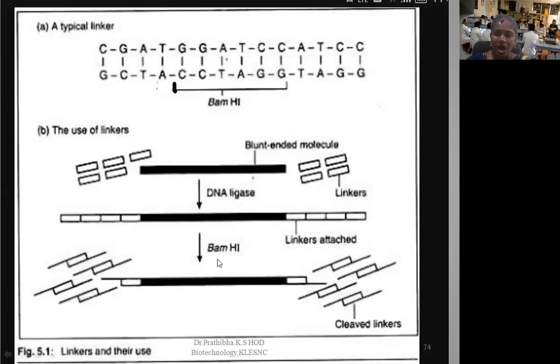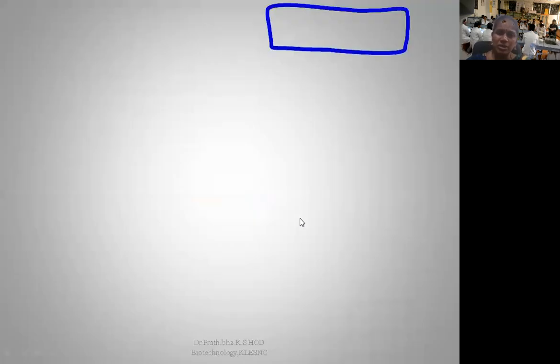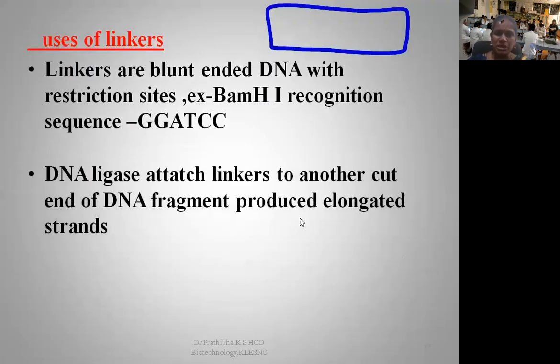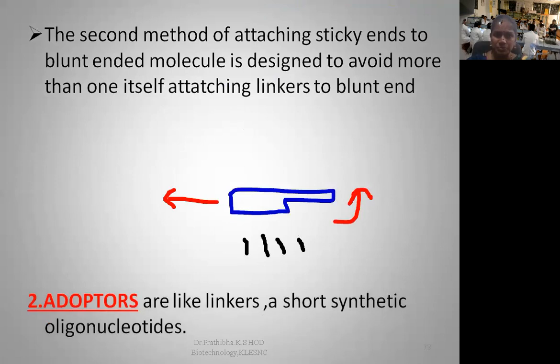But after the treatment with BamHI, we converted the blunt-ended DNA molecule to a sticky-ended DNA molecule. To avoid linking of all the linkers to this particular one linker, we are going for the modification here by using the adapters.